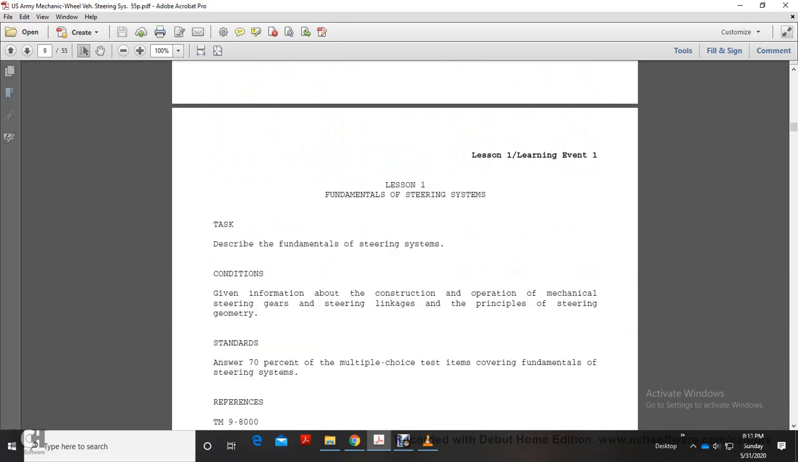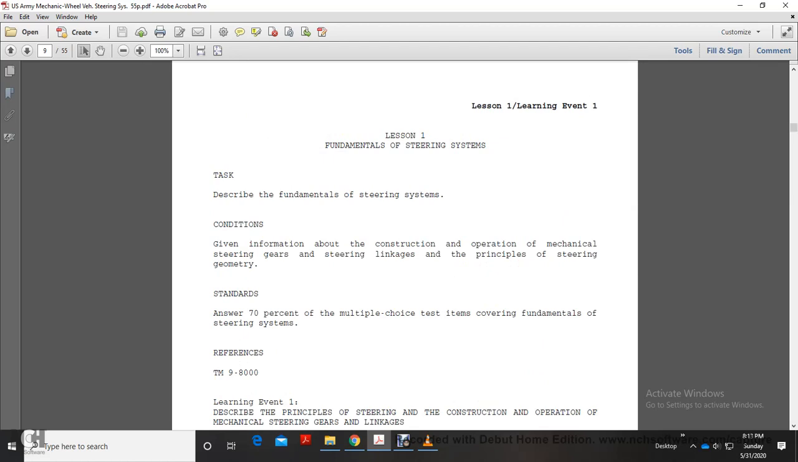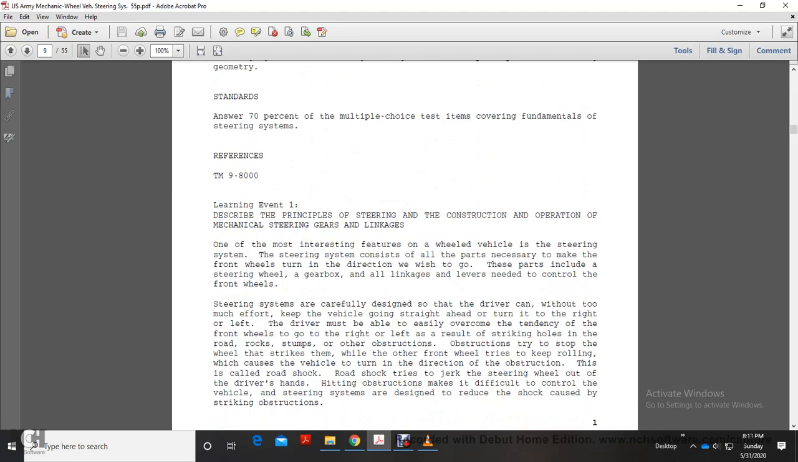Alright, Lesson 1, Fundamentals of the Steering System. Describe the fundamentals of the steering system. Give the information on construction, operation, mechanical steering gears, steering linkage, principles, and steering geometry. Reference TM 9-8000. Learning Event 1: describe the principles, steering construction, and operation of the mechanical steering gears and linkage.